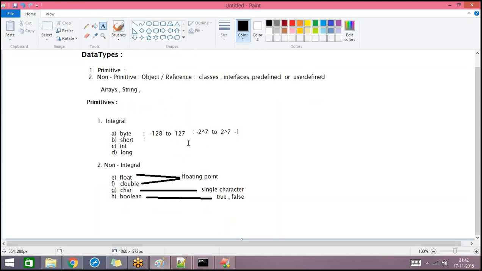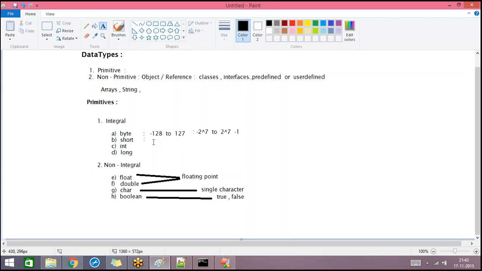So this is the way to represent the range, and the range of byte is only minus 128 to 127. Suppose you want to assign the number 130 in the byte data type; that is invalid, because the maximum value supported by byte is only 127. You cannot assign a value more than this, and you can assign negative values for all integral data types. The minimum value that you can save in a byte variable is minus 128.